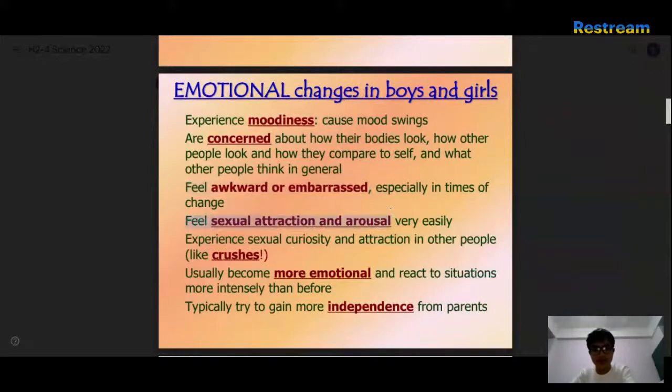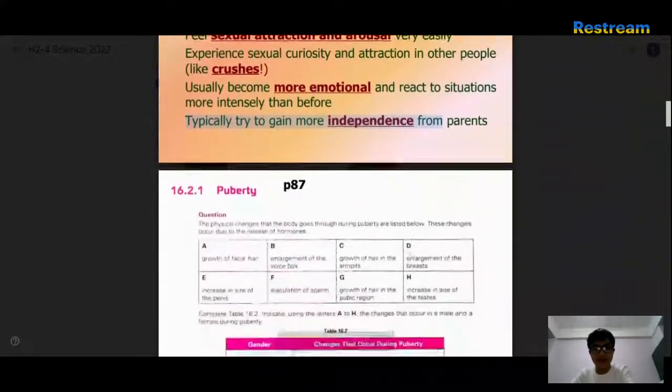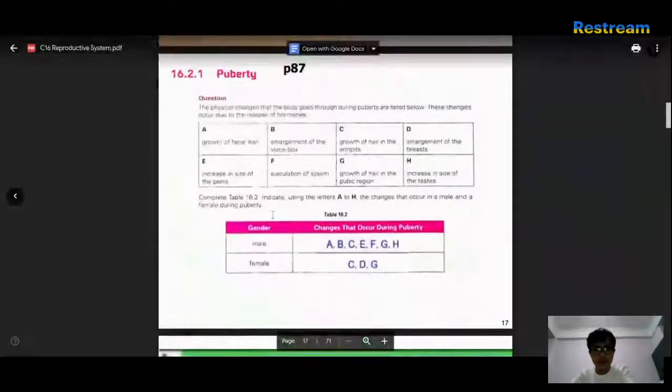Okay. Yes. Become more emotional and react to situations more intensely. Okay, typically try to gain more independence. Okay. Yeah.